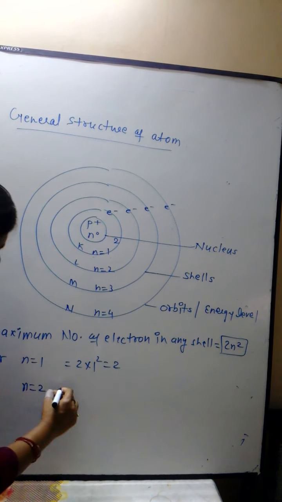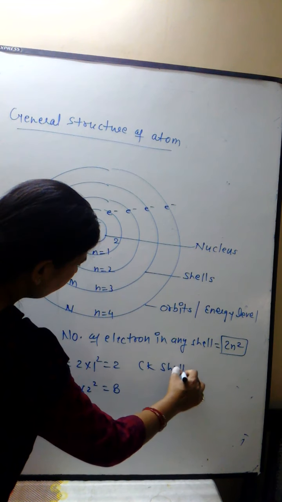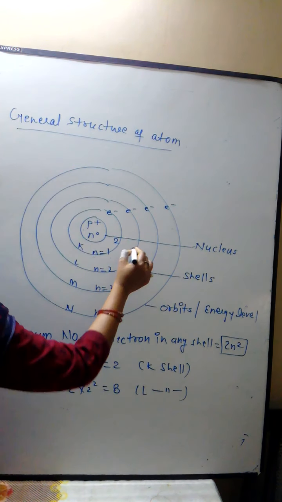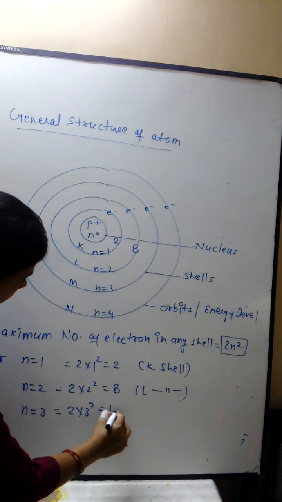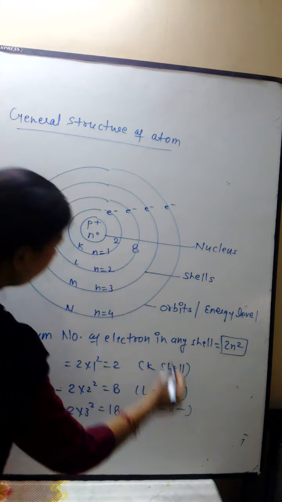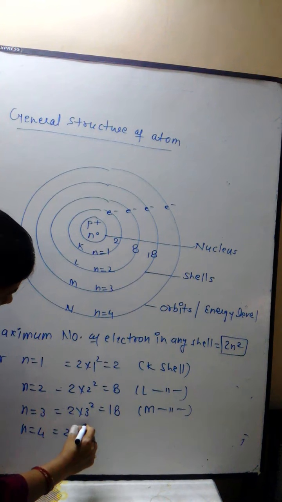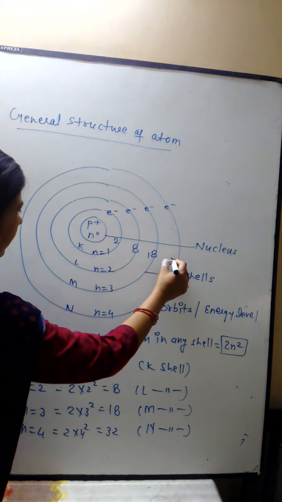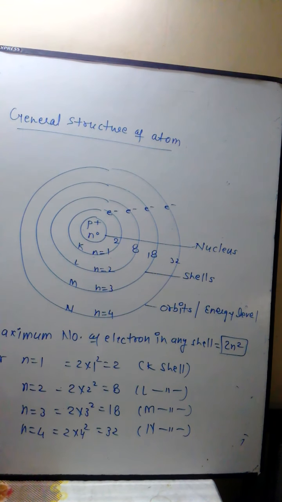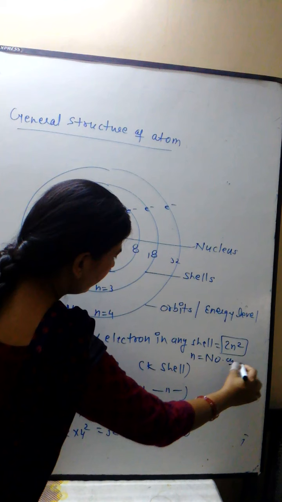For n equals 2, the second shell has 8 electrons, the L shell. For n equals 3, it contains 18 electrons, which is the M shell. For n equals 4, the electrons will be 32, the N shell. So the maximum number of electrons in any shell is 2n square, where n is the number of the shell.